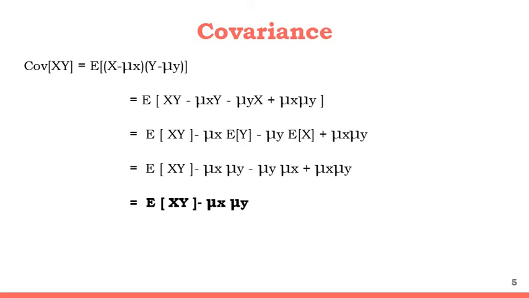and in the next line what you get is expected value of xy minus mu x, and expected value of y is nothing but mu y, minus mu y and mu x plus mu x mu y, and when you simplify you get an equation which is equal to expected value of xy minus mu x and mu y, which is the equation for covariance of x and y. So this mu x is nothing but the mean of the random variable x, and mu y is the mean of the random variable y.